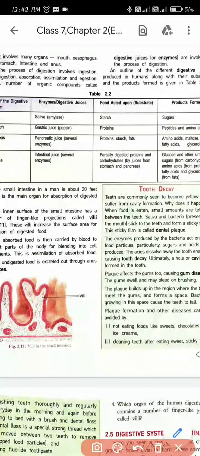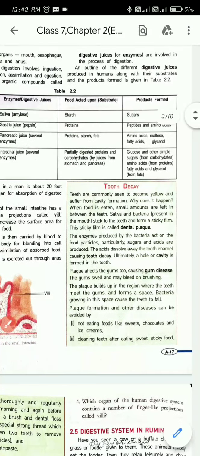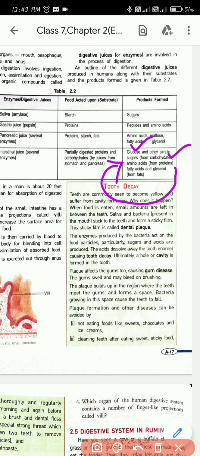So intestinal juice helps to digest what? Partially digested proteins and carbohydrates. Whatever was not digested by the pancreatic juice will now be digested by the small intestine. Understood? Carbohydrates will be converted into glucose and other simple sugars, and proteins will again be broken down into amino acids.